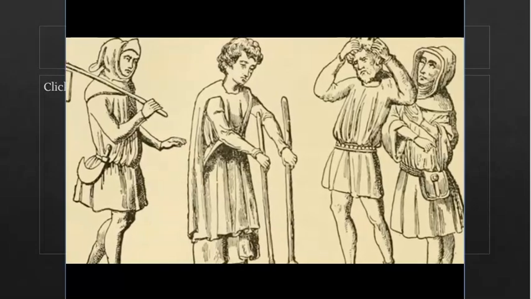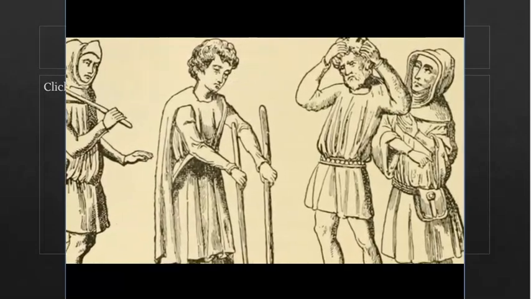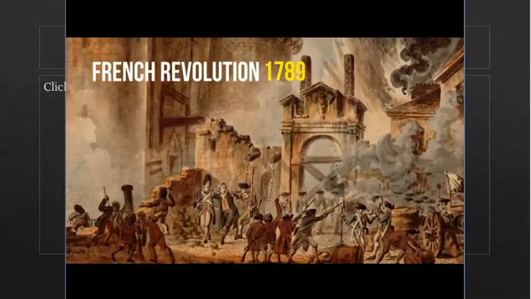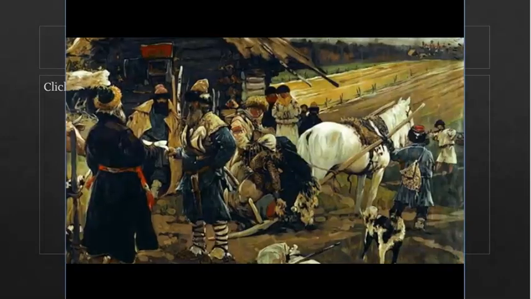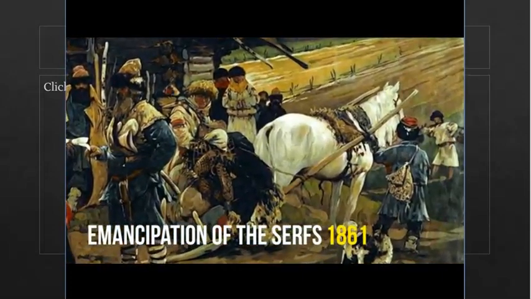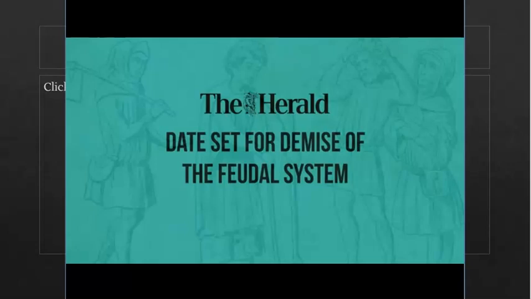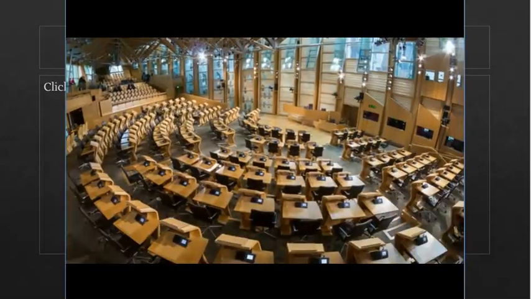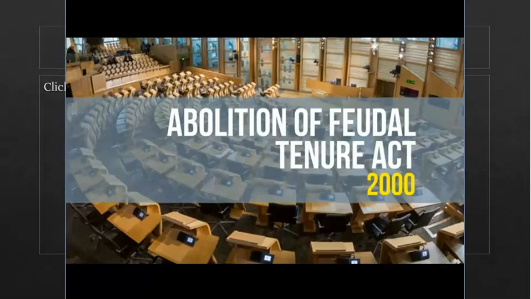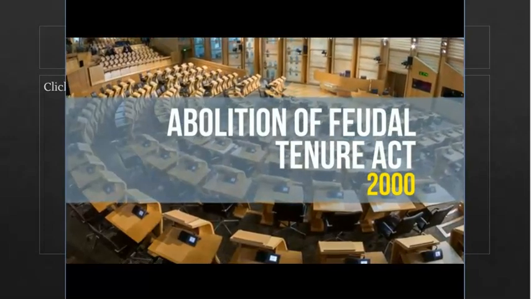In other European countries, the end of feudalism came much later. France abolished feudalism after the 1789 revolution, and Russian peasants had to wait until 1861 to be made free. Amazingly, the last remaining traces of feudalism in the British Isles made it into the 21st century, until finally abolished by the Scottish Parliament in June 2000, with the Abolition of Feudal Tenure Act, which took effect in November 2004.